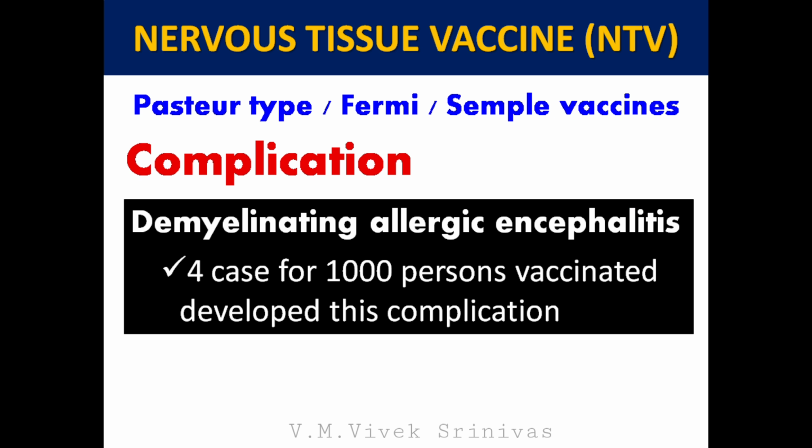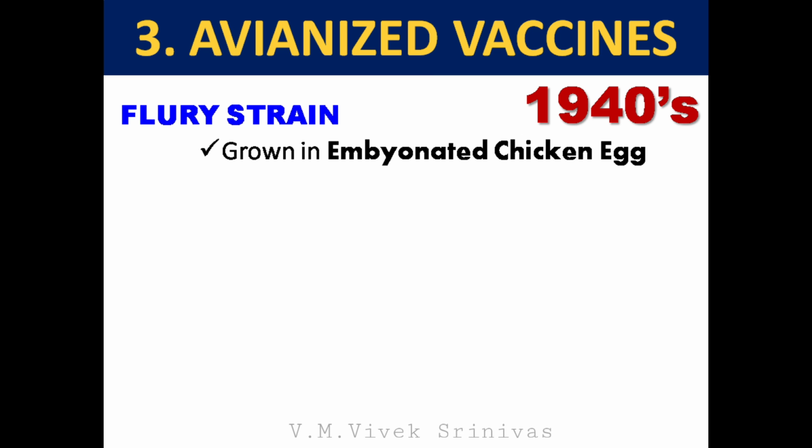But these nervous tissue vaccines are associated with the rare complication of demyelinating allergic encephalitis. 4 cases for 1,000 persons vaccinated developed this encephalitis complication. Next is avianized vaccines. Developed in 1940s. Here Flury vaccine strain is grown in embryonated chicken egg.